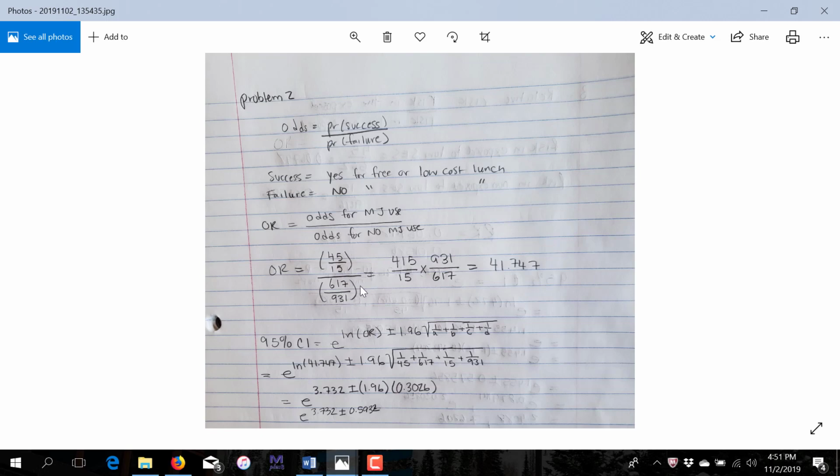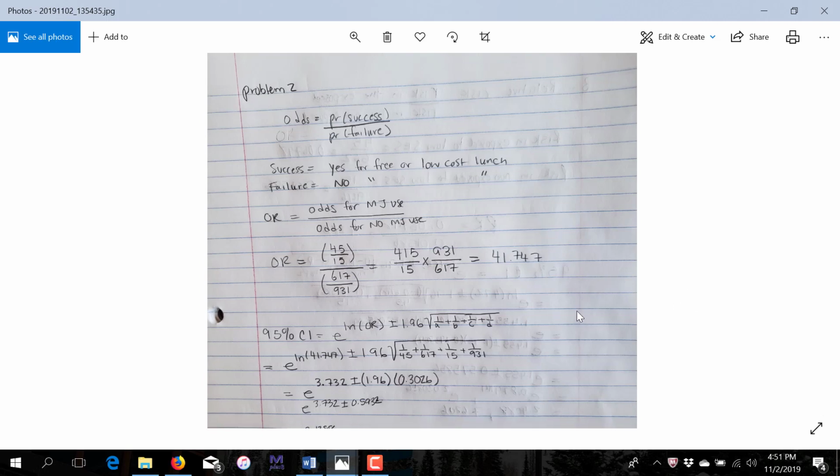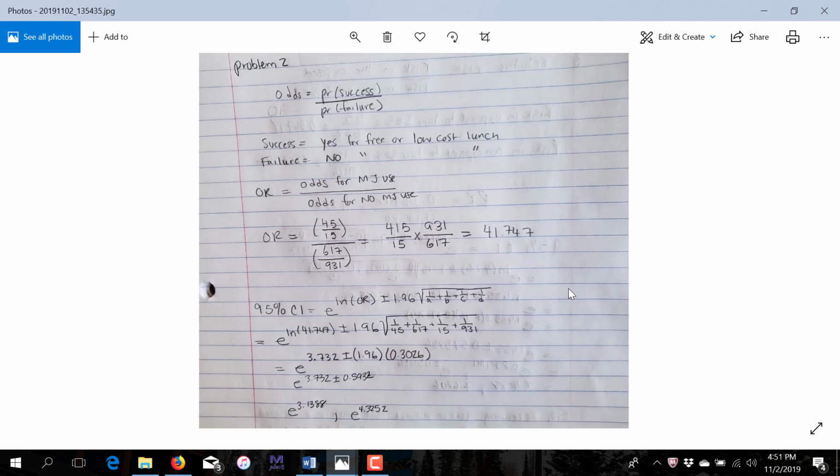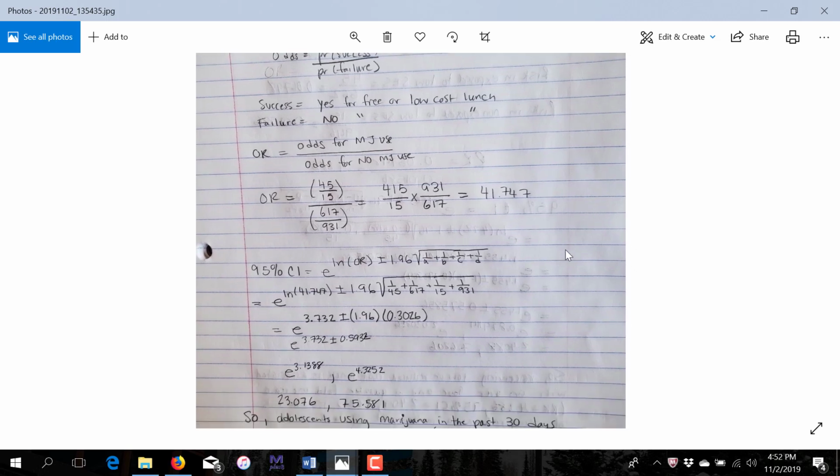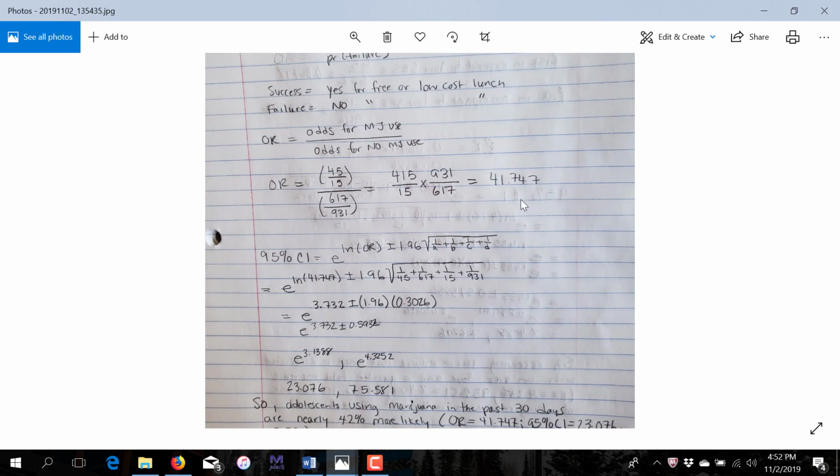When we bring the denominator into the numerator, we just flip it around, so we get 931 over 617. So we get 45 over 15 times 931 over 617. And we got a really large odds ratio here. This obviously means that individuals who used marijuana are much more likely to be lower SES. Actually, they're almost 42 times more likely, excuse me.